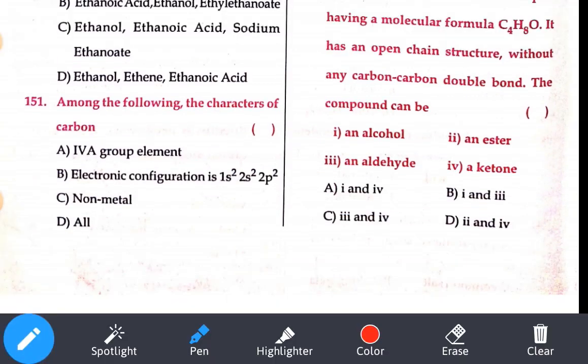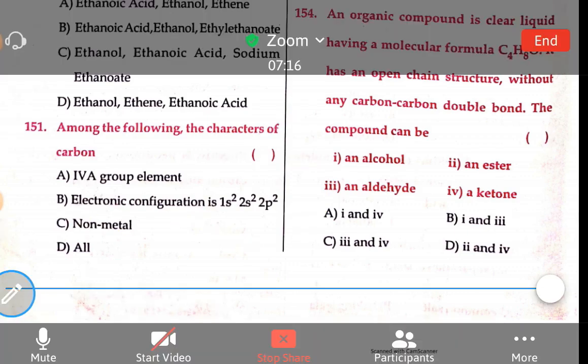Among the following, the characteristics of carbon. Carbon is a 4A element. Yes. Electronic configuration is what? 1s2 2s2 2p2. Yes. It is a non-metal, yes, so we can say all the above is the answer.